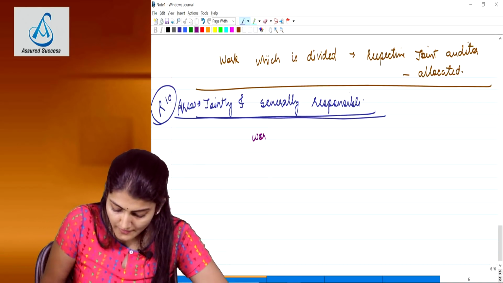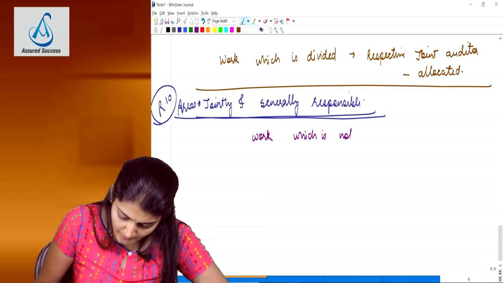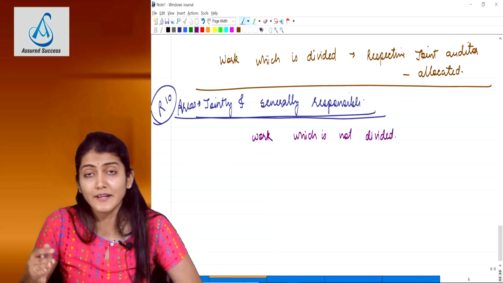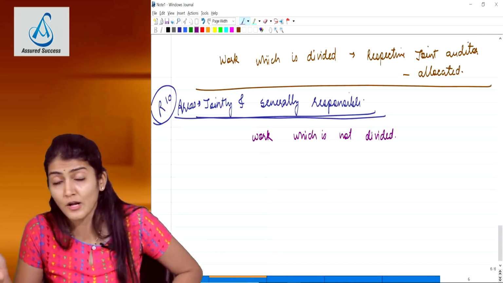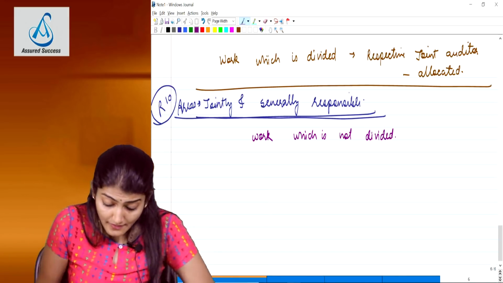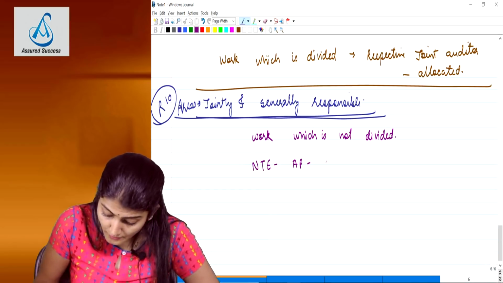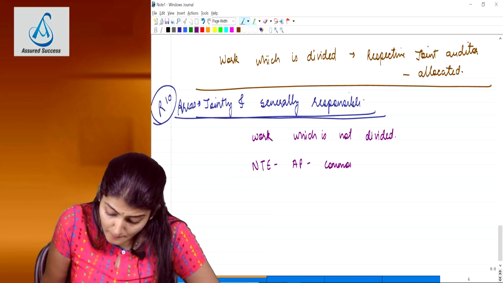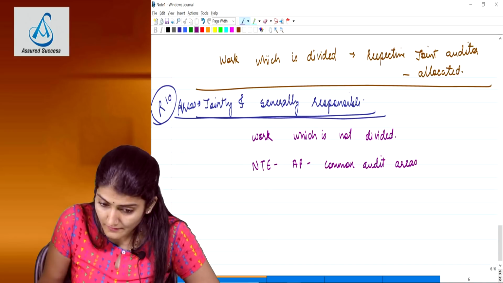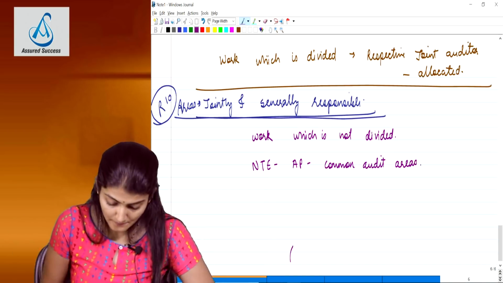First one, you would have guessed, for work which is not divided. And so like in our example, the joint venture agreement, for that they are jointly and severally responsible for work which is not divided. Then it says deciding upon the nature, timing and extent of the audit procedures for the common audit areas. Again, they are jointly and severally responsible.